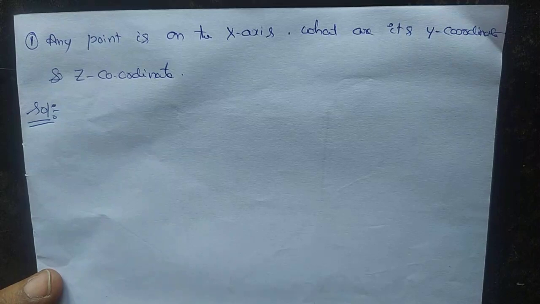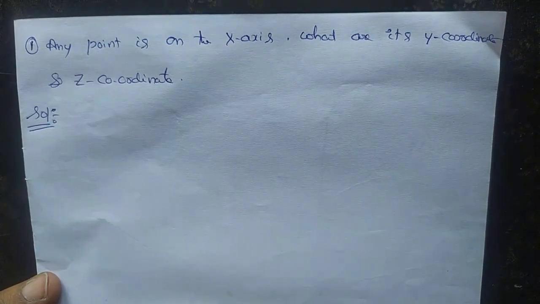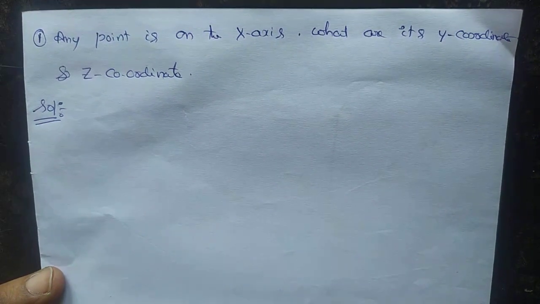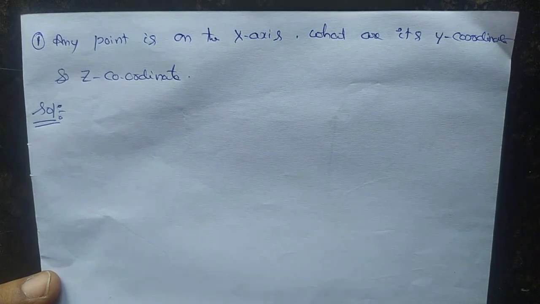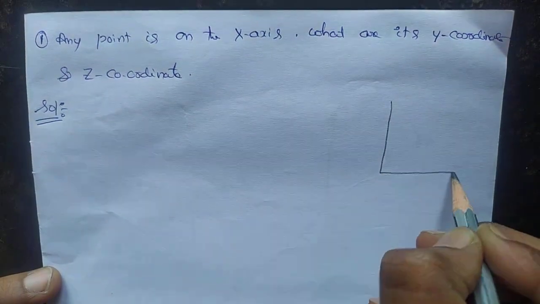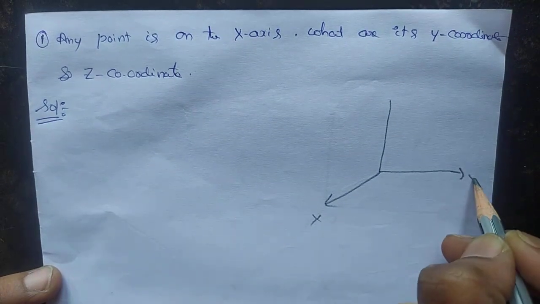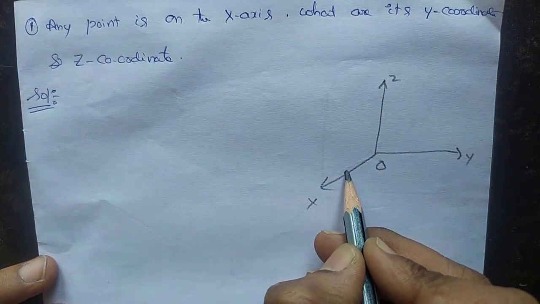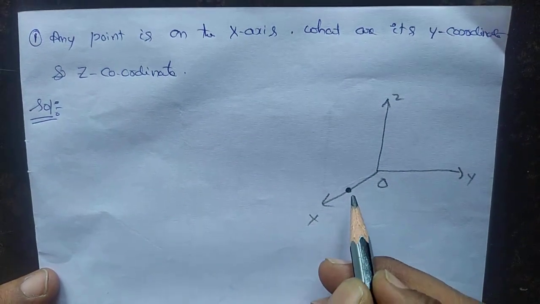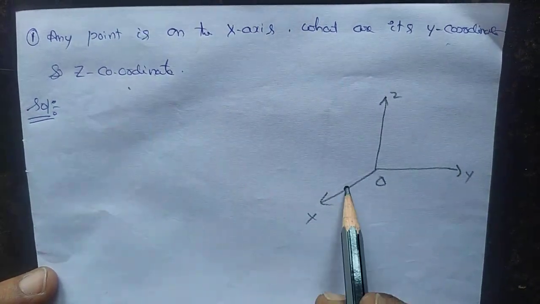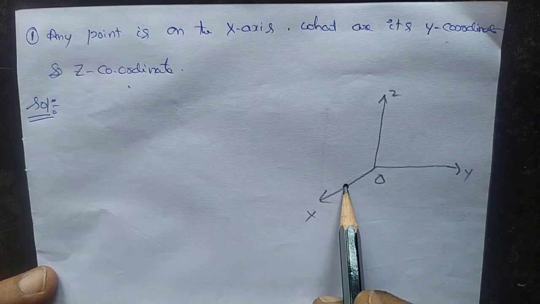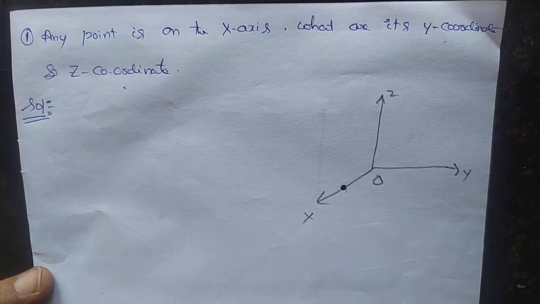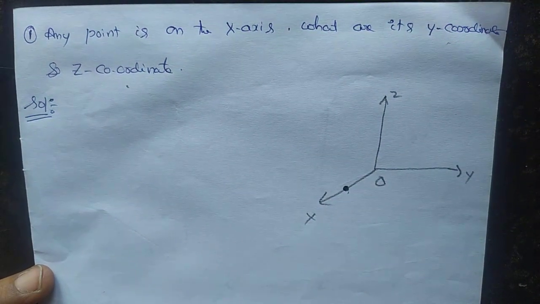We will have one question. A point is on the x-axis. What are its y coordinate and z coordinate? The point lies on the x-axis. What about its y coordinate and z coordinate? On the x-axis, the y coordinate is 0 and the z coordinate is 0, isn't it? I told you previously in the note points.